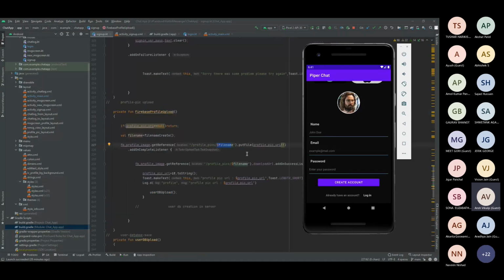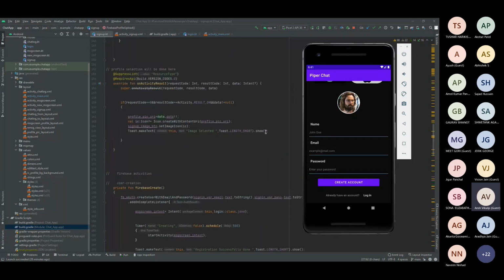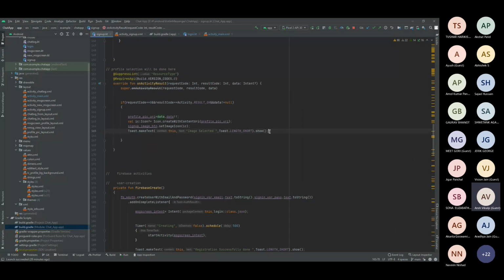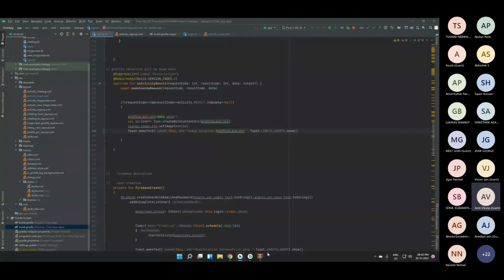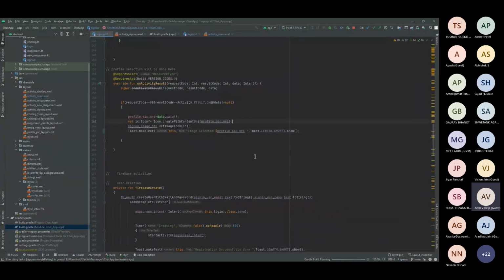Let me just show you. Yeah, I can show you how the image was selected or what the image path is. The URI is basically the local URI path. I can also change it here. For example, if image selected, I can make it $profile pic URI. Okay, now you can just see it here. One second, let it sync. Yeah, I guess it's done.